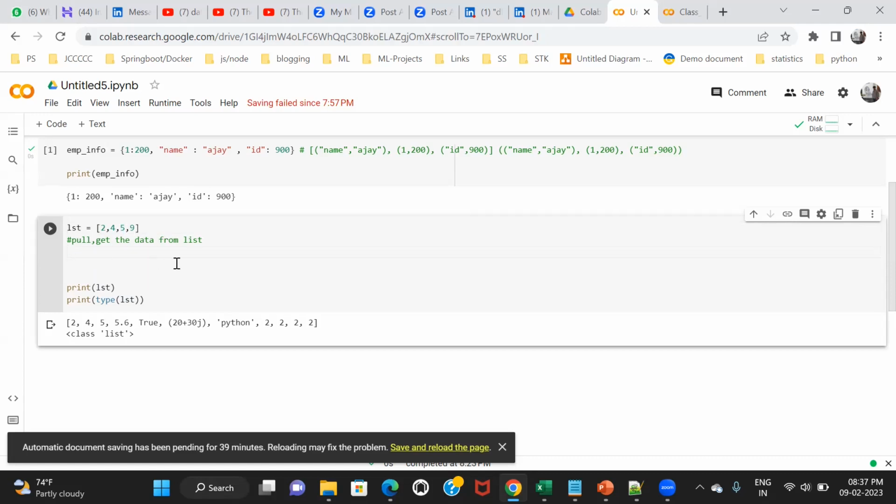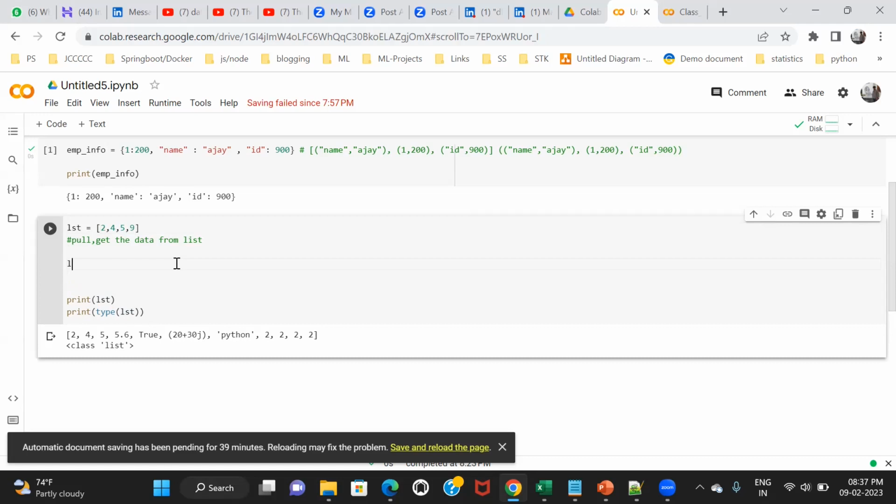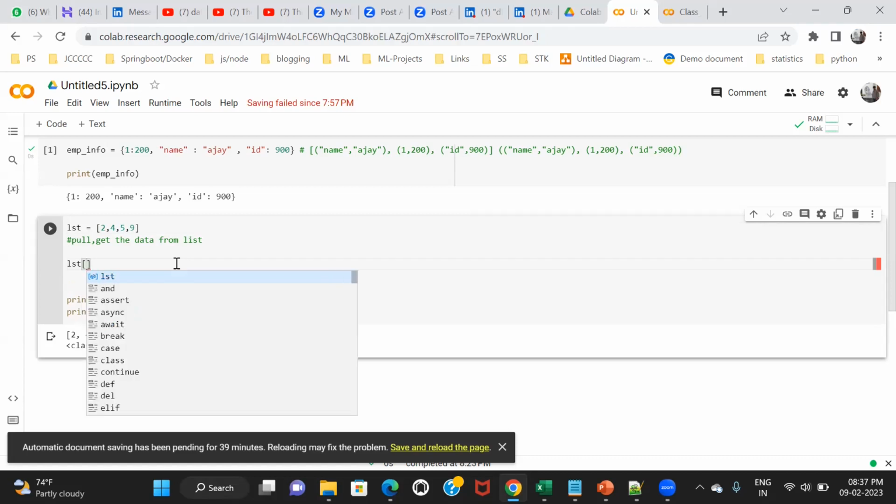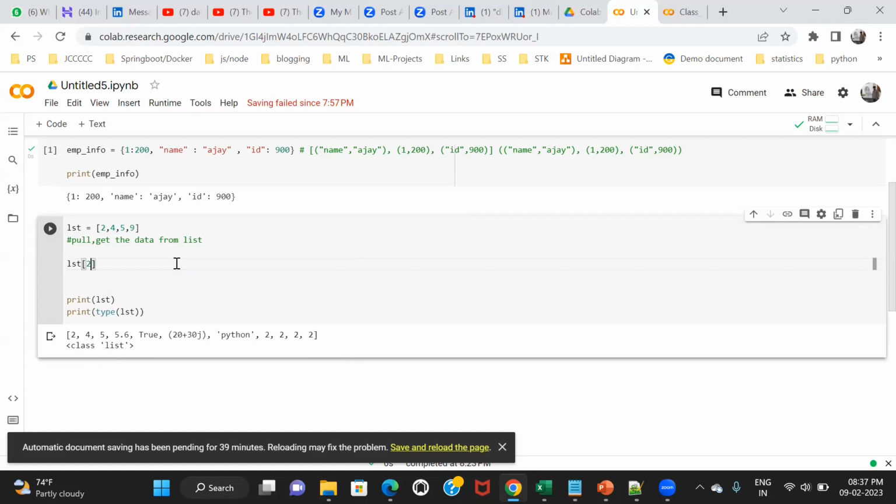Awesome, 2. Now this is the syntax. Your list name, then a square bracket, and put the index here. The index of 5 is 2. So this will give you the data sitting at index 2. In this syntax, we are just passing the index.